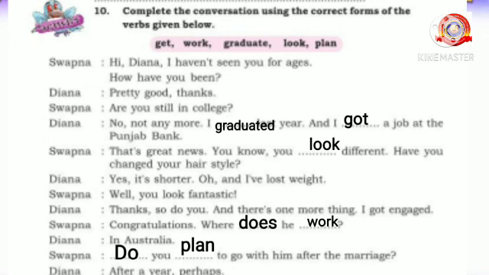Okay, my dears. Hope now you can use the present and past forms of verbs suitably.